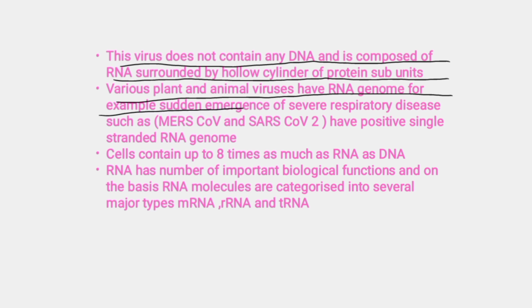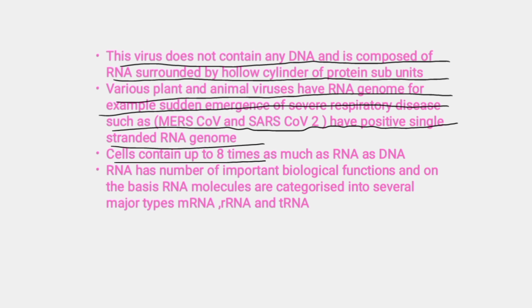For example, sudden emergence of severe respiratory diseases such as Middle East respiratory syndrome coronavirus and severe acute respiratory syndrome coronavirus 2 have a positive single-stranded RNA genome. Cells contain up to 8 times as much RNA as DNA.